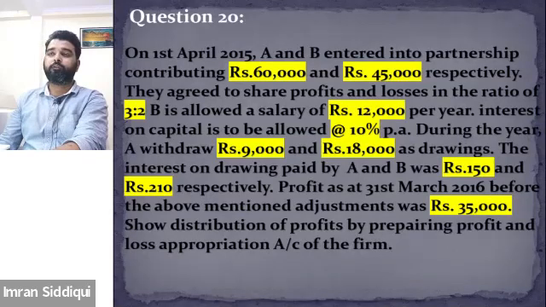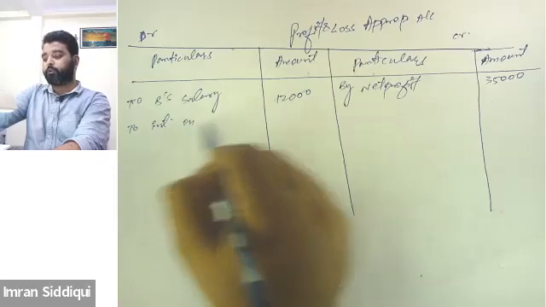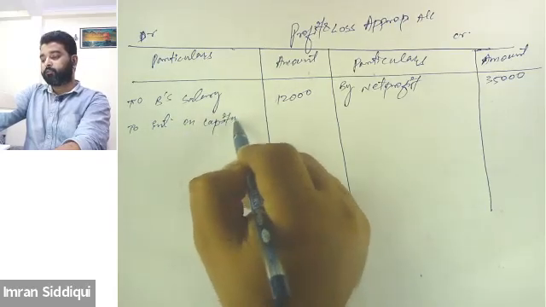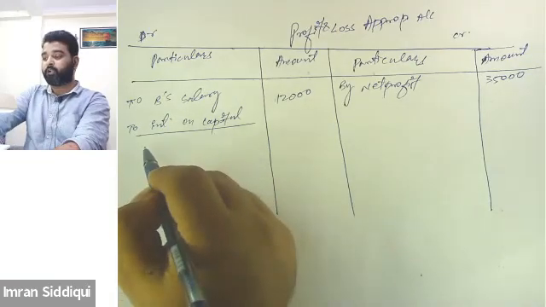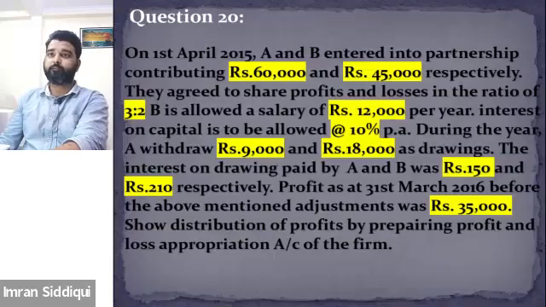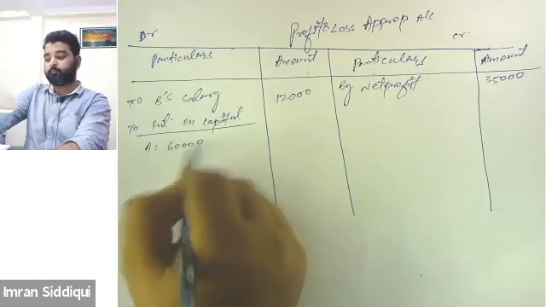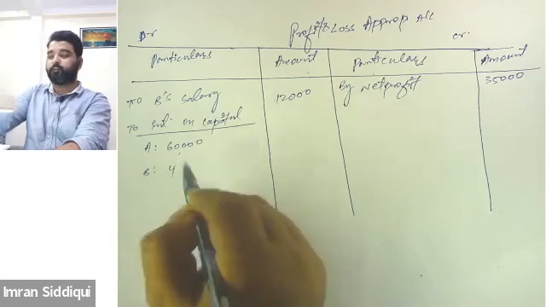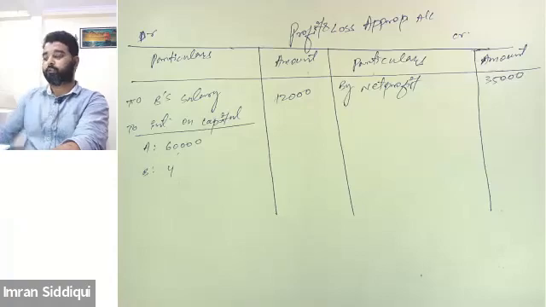The next point is interest on capital is to be allowed at 10% per annum. Both partners are entitled to claim interest on their capital. A's capital is 60,000, B's capital is 45,000, and the rate of interest is 10%.